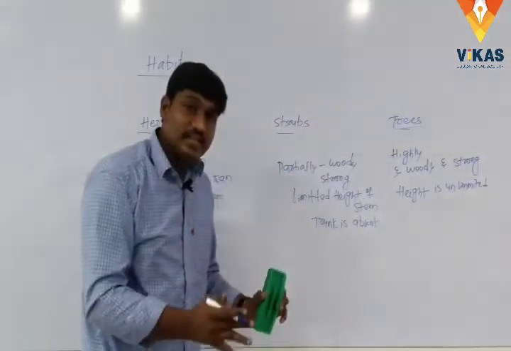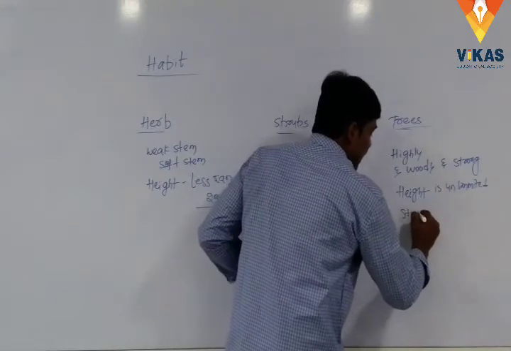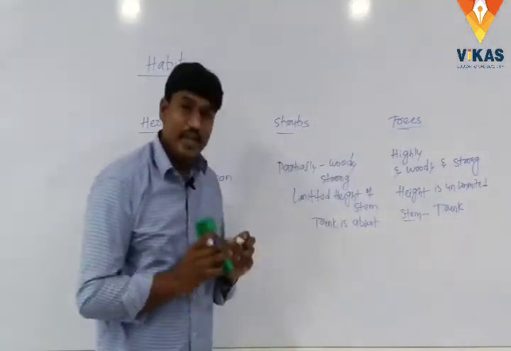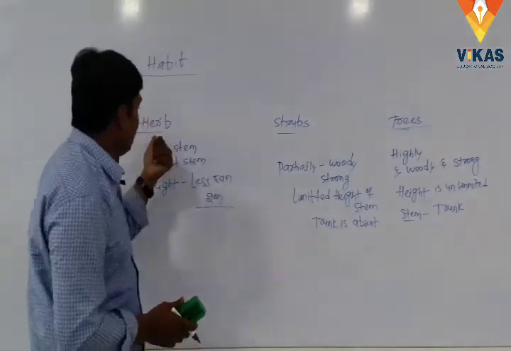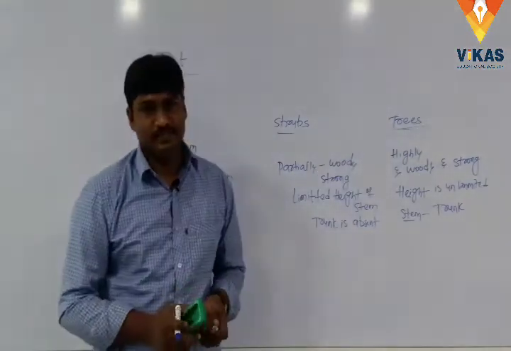And the stem is called trunk. In trees, the stem is called a trunk. So based on the size, plants are divided into three types: herbs, shrubs, and trees.